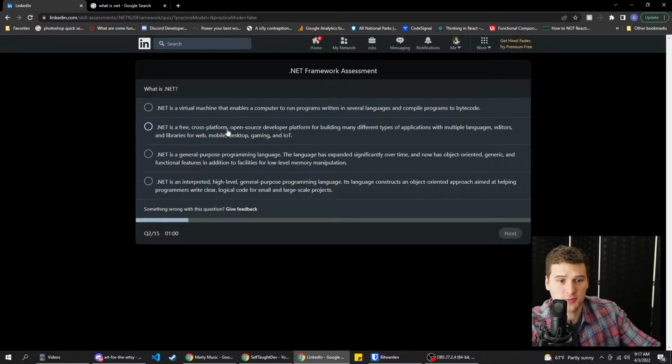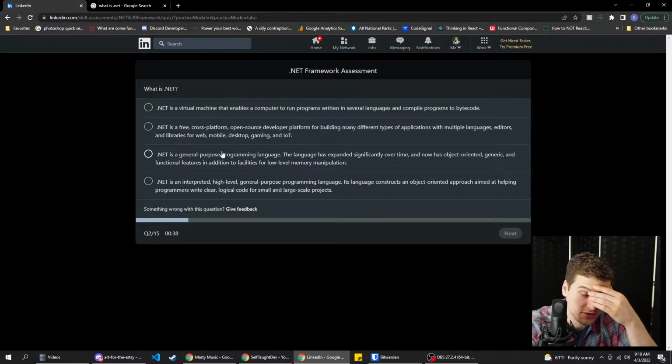NET is a free cross-platform open source developer platform for building many different types of applications with multiple languages, editors, and libraries for web. They're having platform there twice. Just throwing me off for some reason. I'm gonna waste all of my time on this question reading these. So we're gonna hold on.